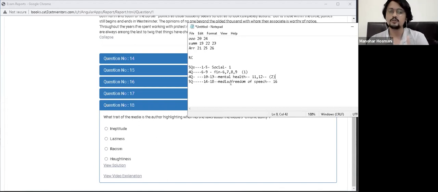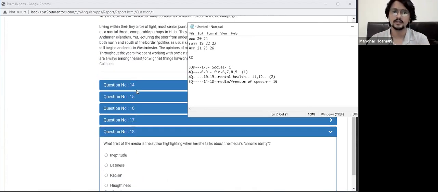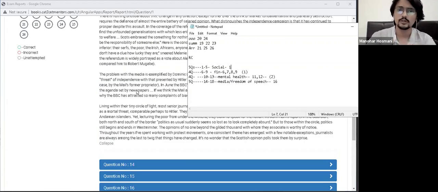Now, it's between social and freedom of speech. Freedom of speech seemed to be heavier with respect to its language, and it's not something that I enjoy. The social one, since it's more related to India, the news that had happened, I think Nirbhaya के बारे में बोला था, right? The social cause. So I would rather go with this because I have a belief that I would be able to interpret this better.